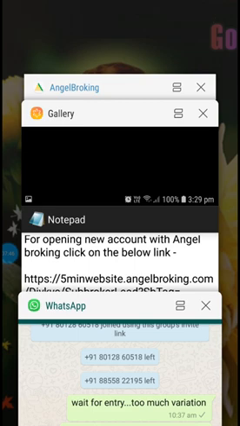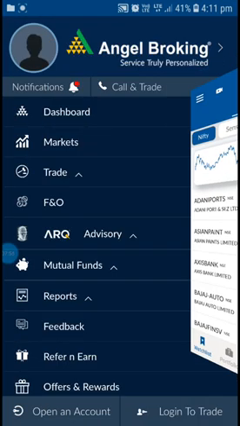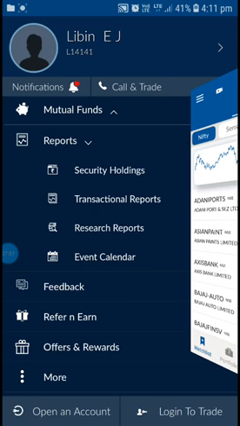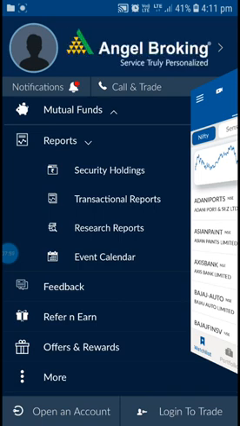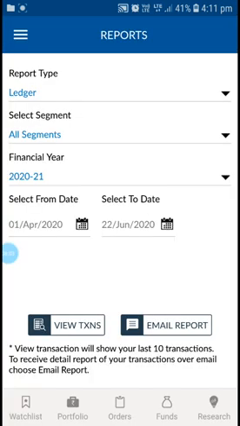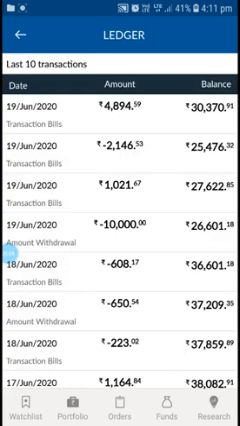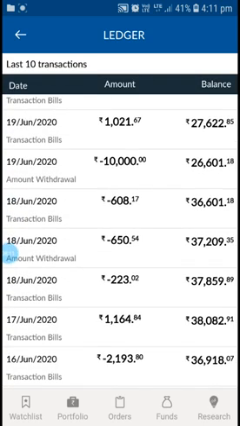If you are using Angel Broking or any application, you can log into that application. Once you log into this application, here you can see a report. So just click on report and you can see the transactional report. So just click on this, then you will get this page, and here you have to view the transaction. So here you can see what was my profit on that day, 1021.67. So that is credited to my account.